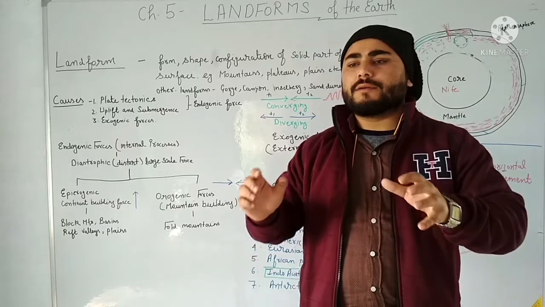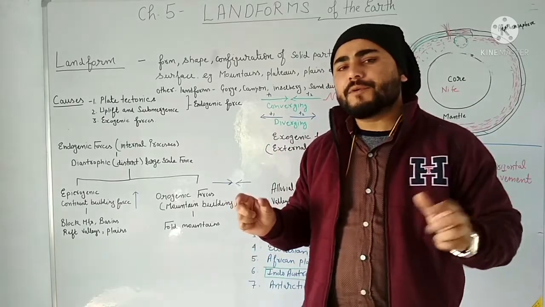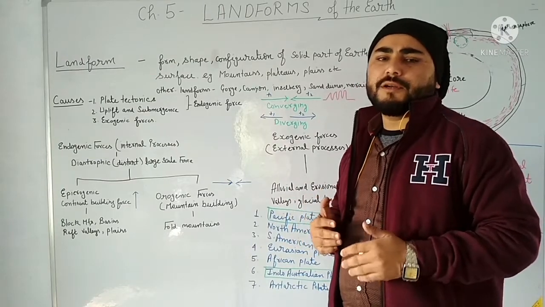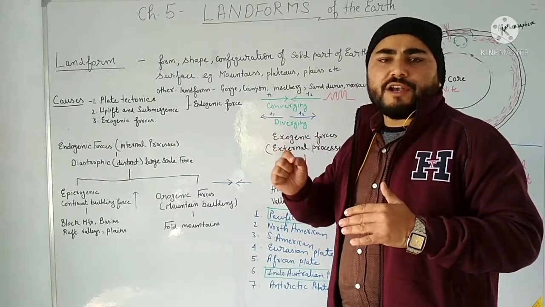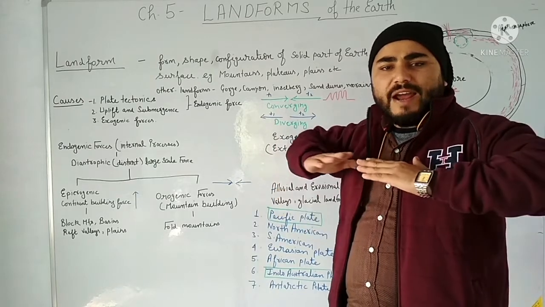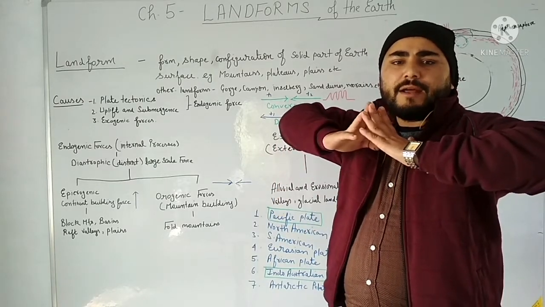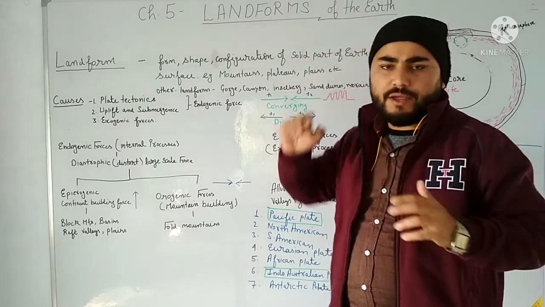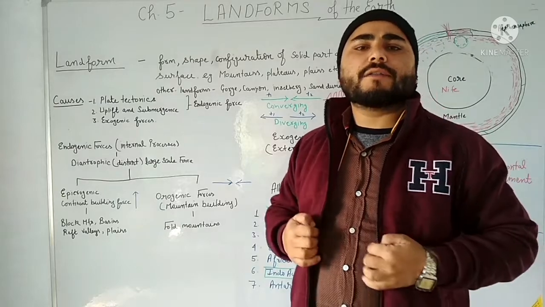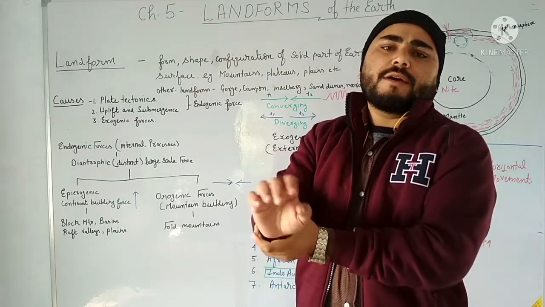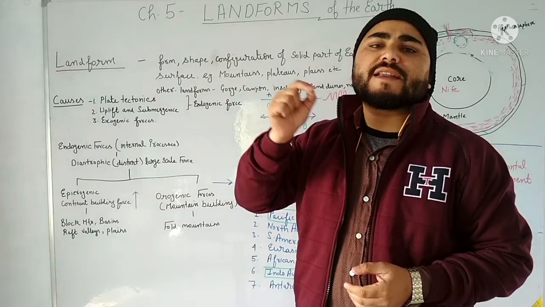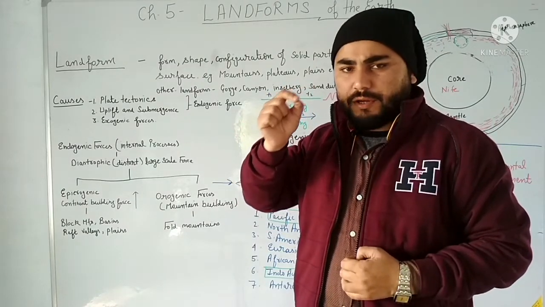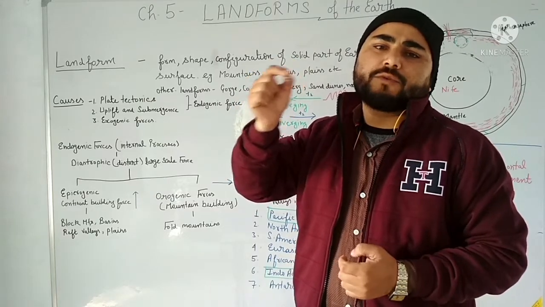Okay, they have changed their position, so still they are changing their position. The Indo-Australian plate is still colliding with the Eurasian plate, and as a result the Himalaya mountains are becoming higher and higher. Okay, the Himalaya mountains are the young fold mountains, and their height is increasing by a few millimeters or centimeters in 10 years or 20 years.